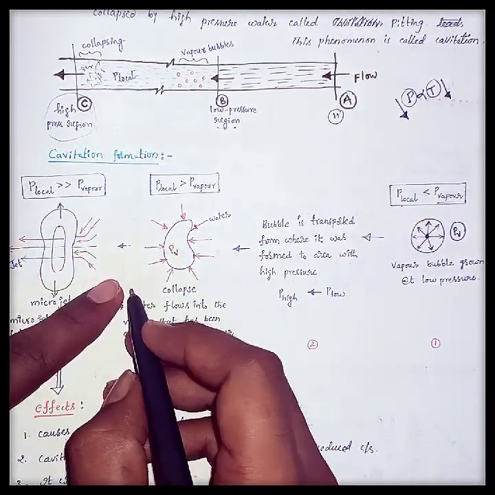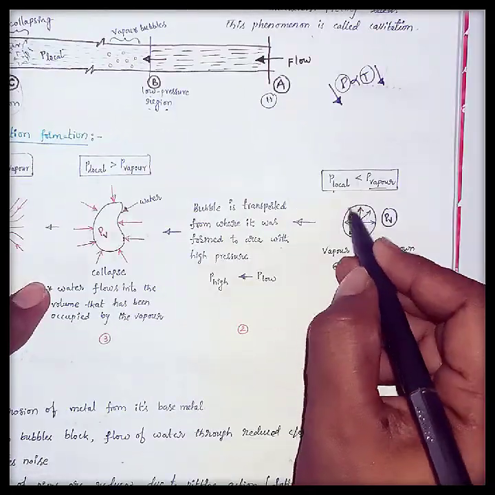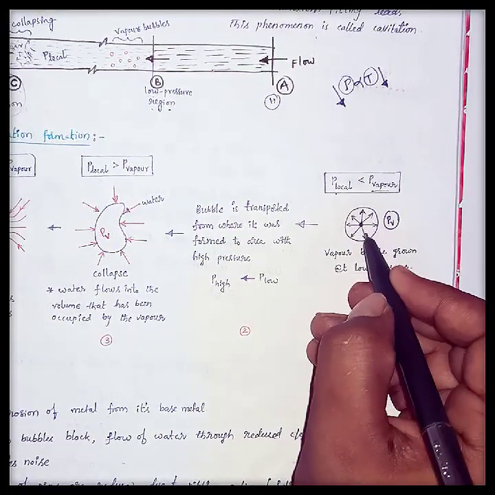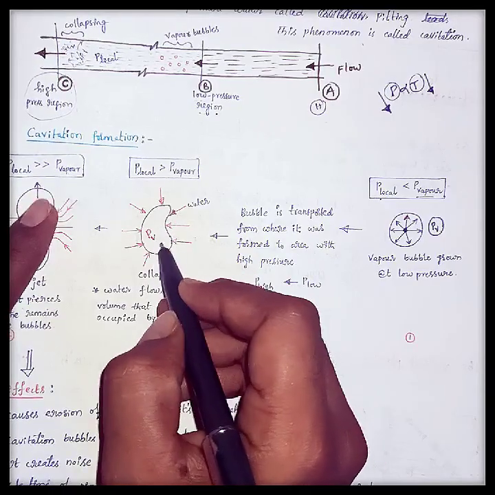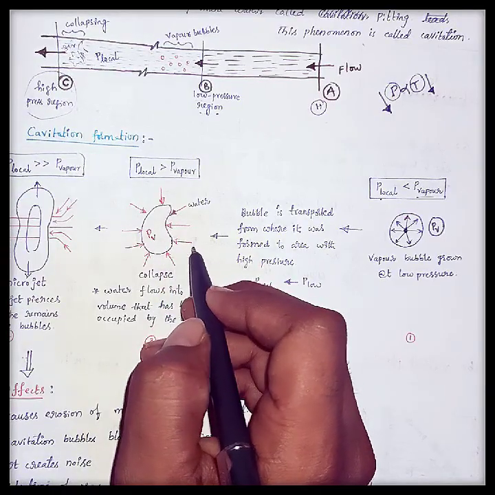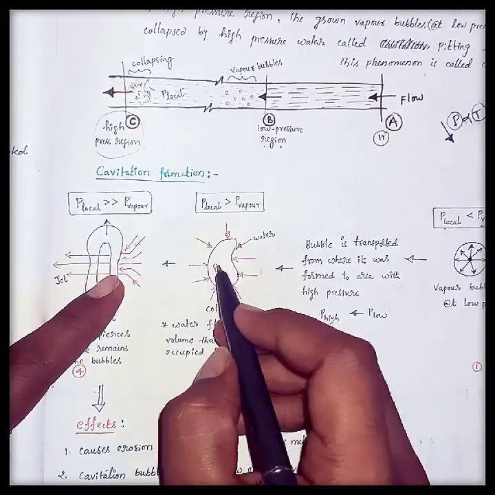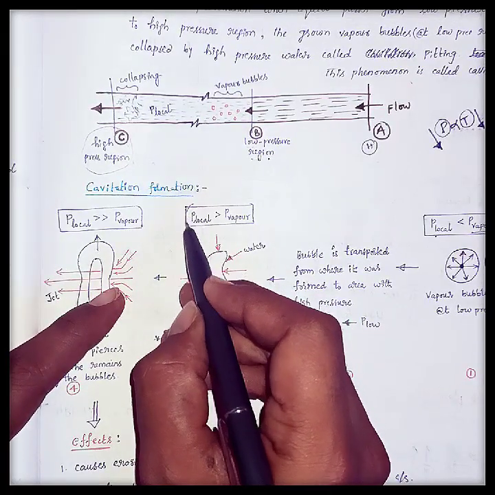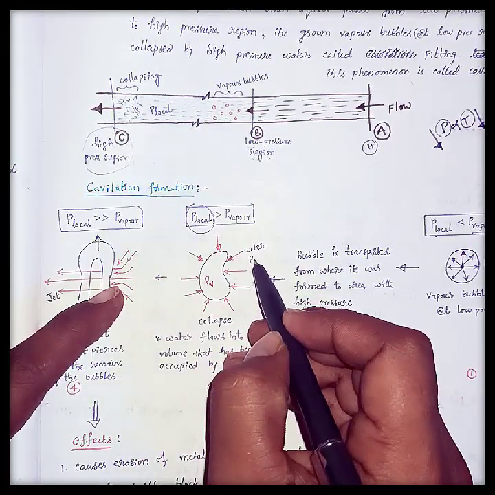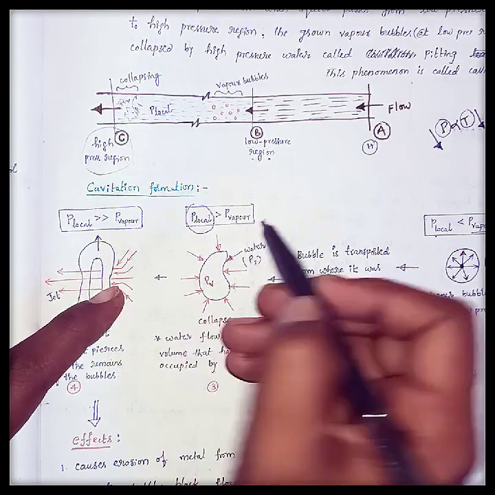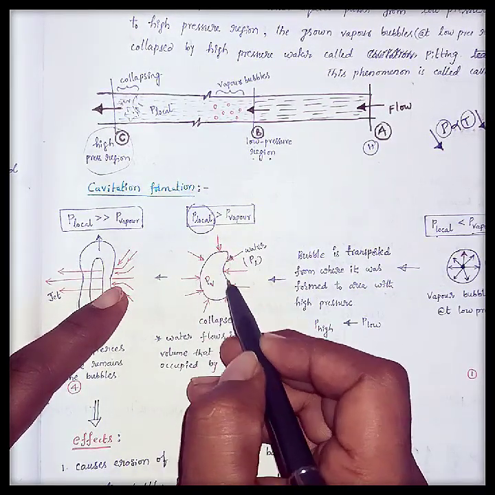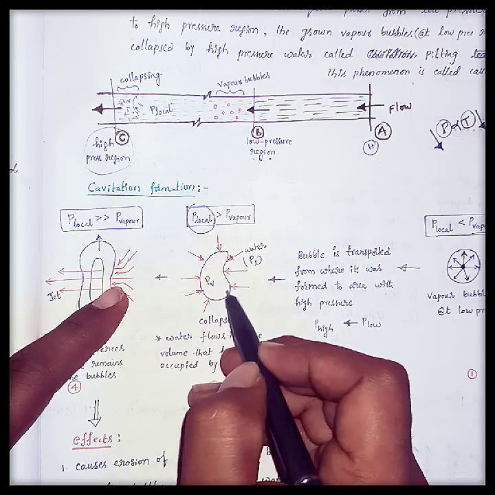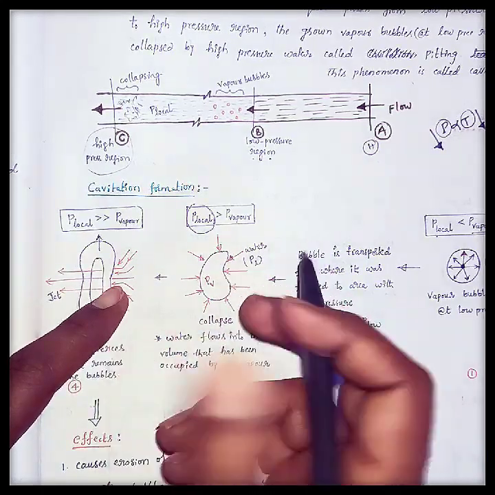The shape of this spherical structure will convert into some different, uneven structure because of the external pressure of the water acting on the bubble. Here the local pressure, that means the water pressure, will be greater than the vapor pressure, so the shape of this vapor bubble will get reduced or change.